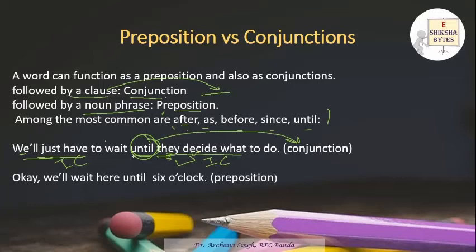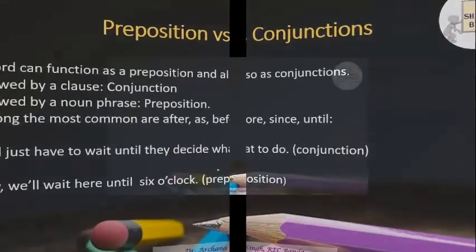But when a particular word is followed by a noun phrase or a noun or a pronoun, then it is your preposition. So okay, we'll wait here until 6 o'clock. 6 o'clock again is your noun, and it is preceded by your until. So this until is your preposition. So this is how you have to dissect the particular sentence, and you will easily be able to identify which particular word is working as a conjunction or a preposition in a sentence.